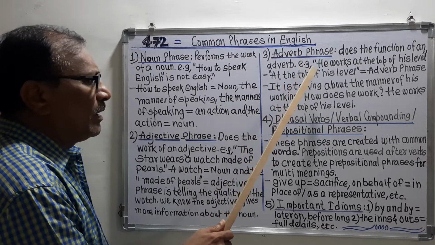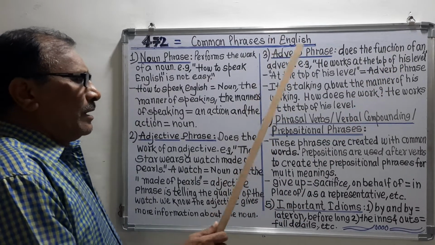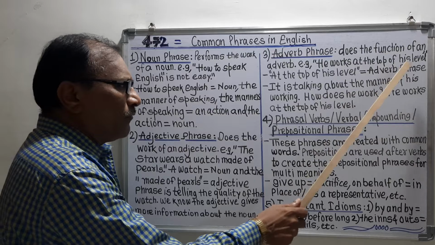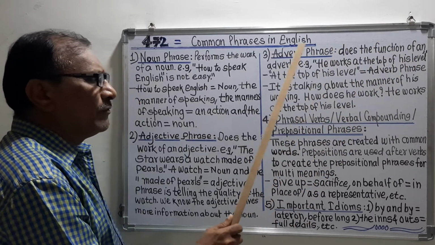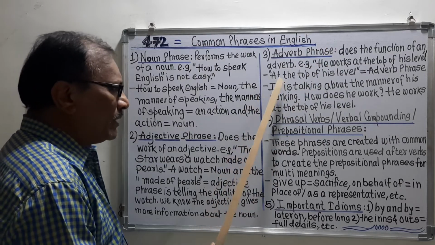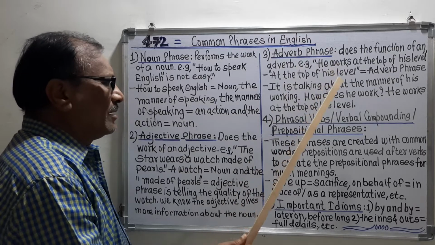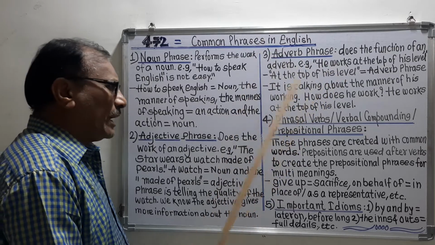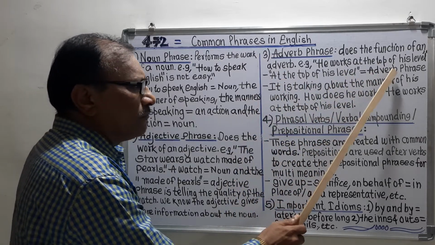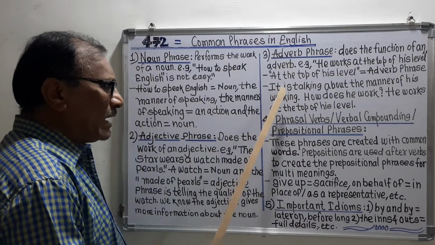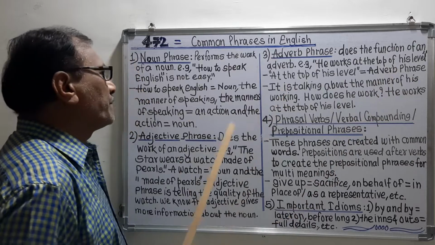For example, he works at the top of his level. He works at the top of his level. At the top of his level is the adverb phrase. When we see this sentence in detail, we will say that at the top of his level is the adverb phrase, and this adverb phrase is talking about the manner of his working.